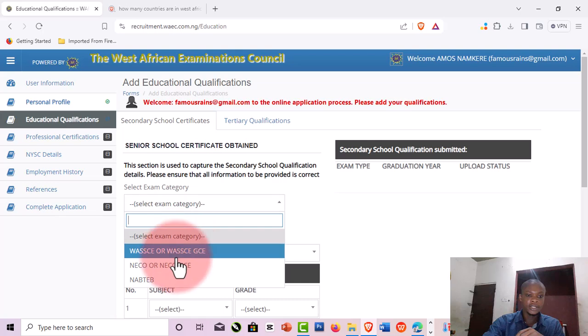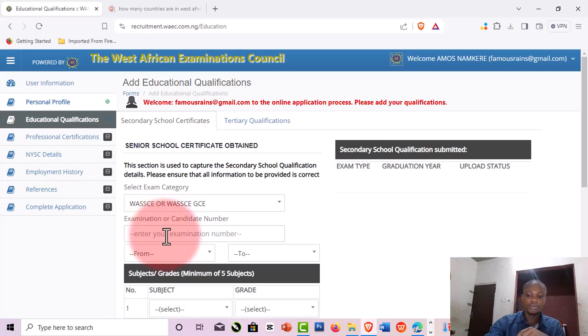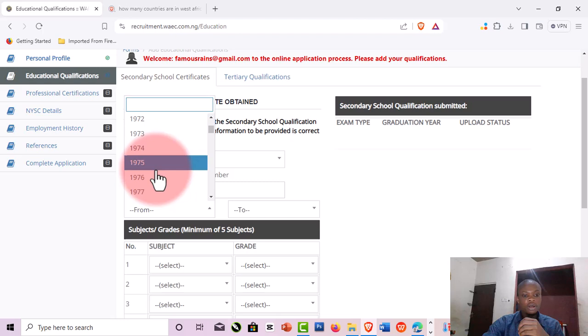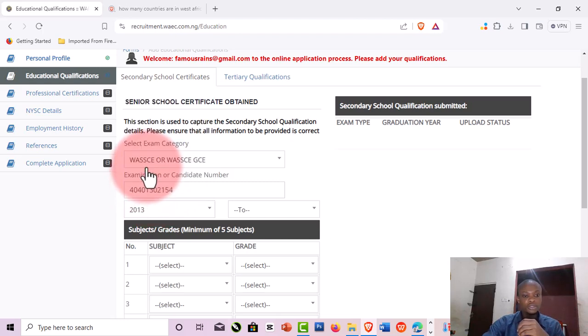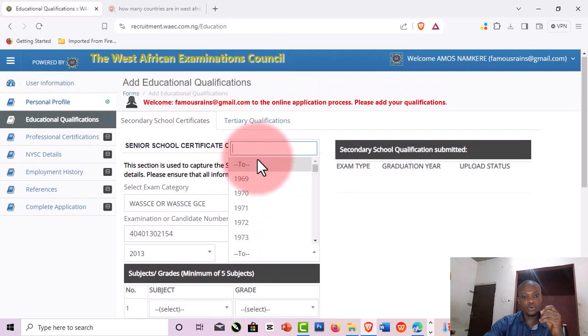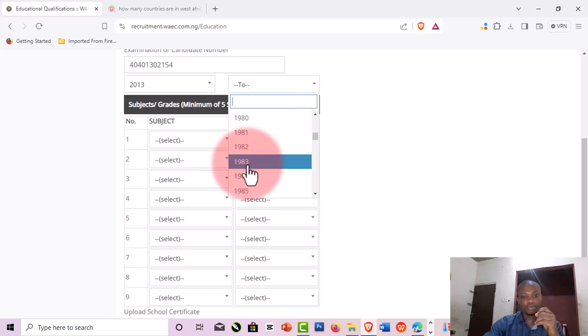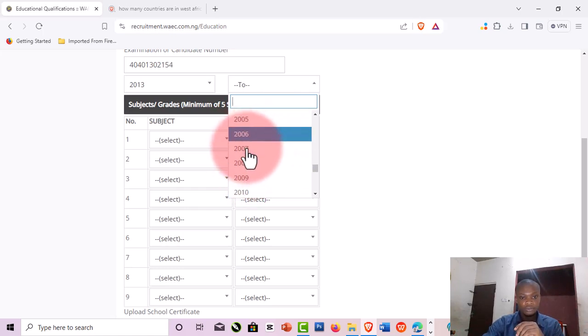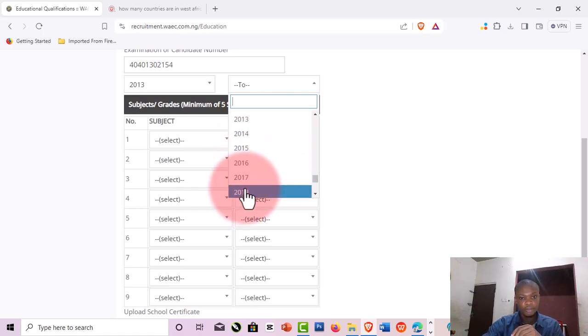So now I'm gonna select the exam body. Let me say I'm using WAEC, yeah. Then I'm gonna put my examination number, 4040 whatsoever, and that is your examination number and the year you actually started in school. So whichever year it is, say 2019 or so, whatsoever is your year, you put it there. I'm just using this for an example, right? 2019, I can put anything though.